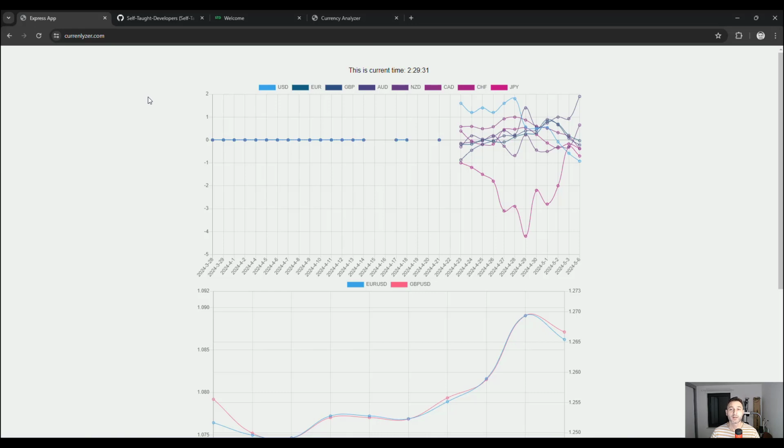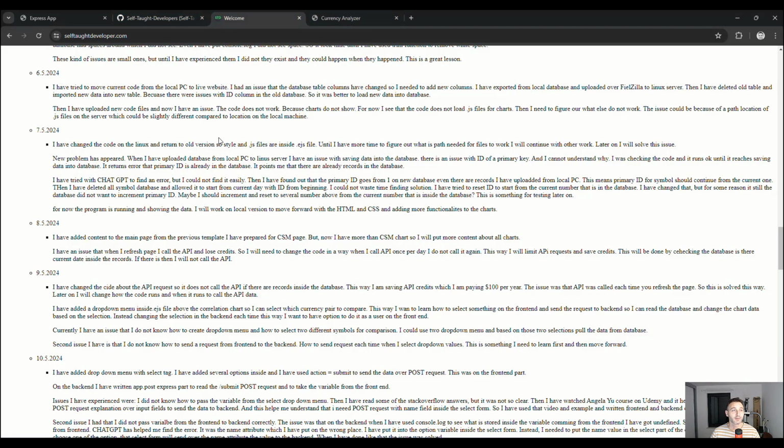And since the last 2 weeks, I have tried to upload the database, which I currently have on the local machine, with all the details and also the records I have fetched from the API. I would like to have that inside this database, which is on the live server on the DigitalOcean Droplet. In the report since the last 2 weeks, that is from the 6th of May, I will quickly go through these reports and inform you about the issues I had, and then you will see what the current status is and what the next plan is.